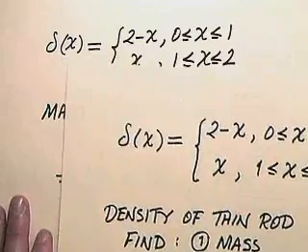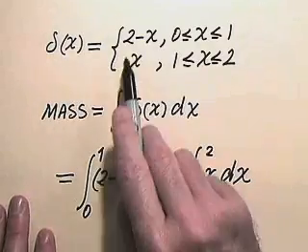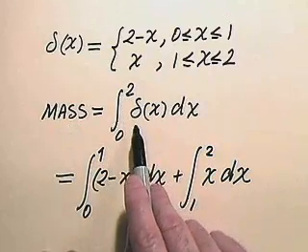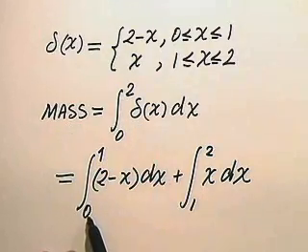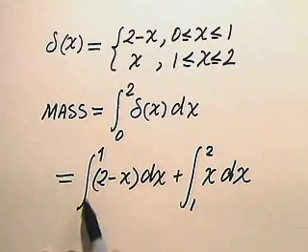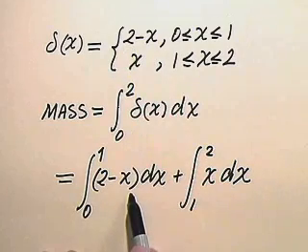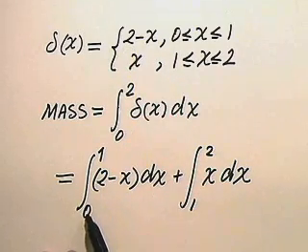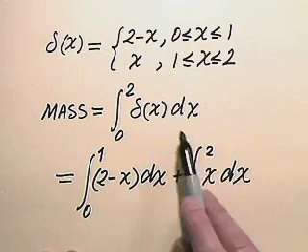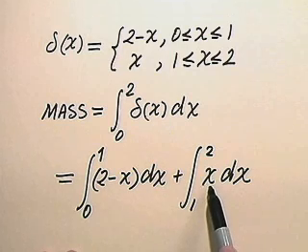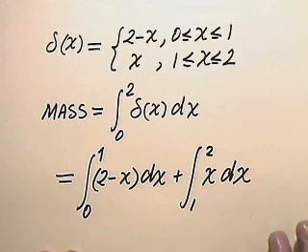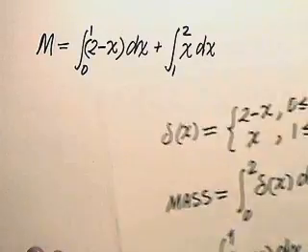Okay, so for instance, since our density function is given by these two expressions, our mass is the integral from 0 to 2 of delta x dx, which is the integral from 0 to 1 of delta x, which is over this range from 0 to 1, simply 2 minus x. So consequently, our first term is integral 0 to 1, 2 minus x dx, plus the integral from 1 to 2 of delta x, which would be simply the integral from 1 to 2 of x dx.